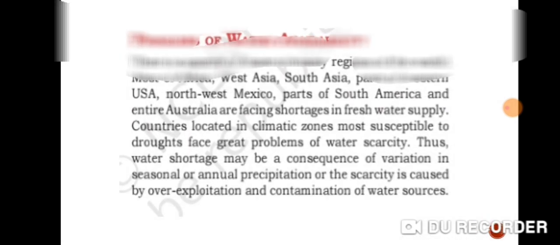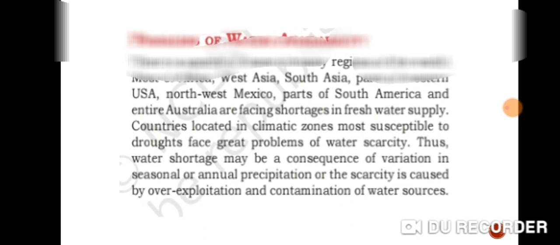Okay. Now see, contamination of water can be due to the release of untreated or semi-treated sewage, agricultural chemicals, industrial effluents, and industrial waste. Countries located in climatic zones most susceptible to drought face a great problem of water shortage. Global warming and the high pace of industrialization also lead to a shortage of clean water. So I hope it is clear what the problems of water availability are.